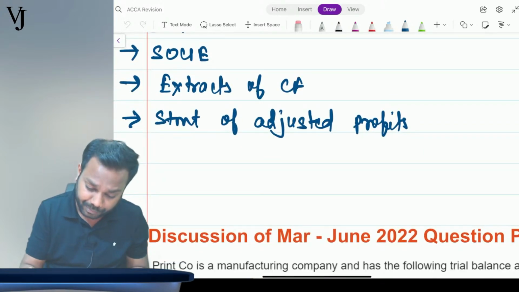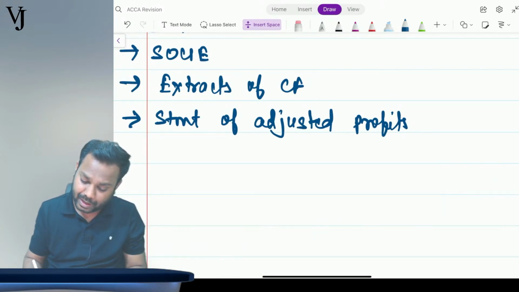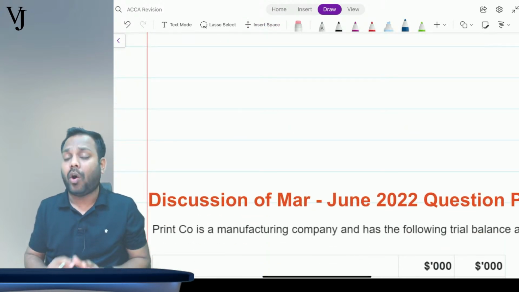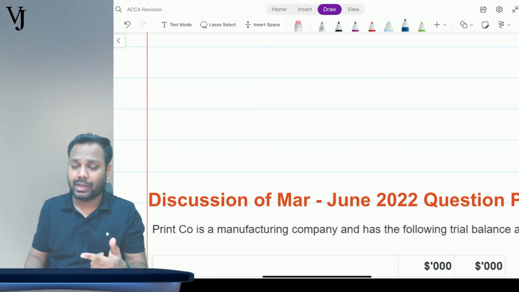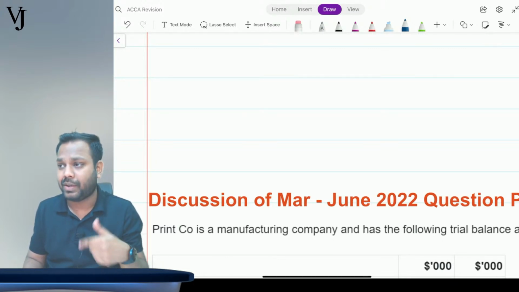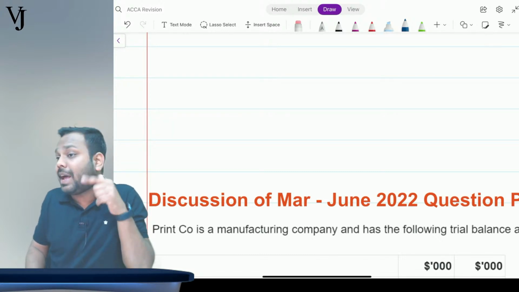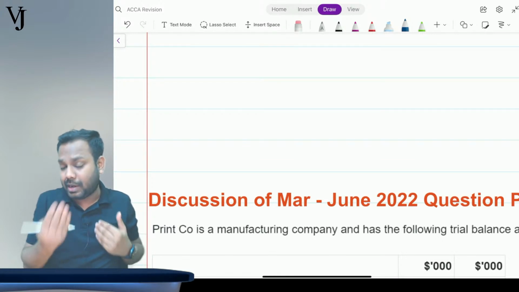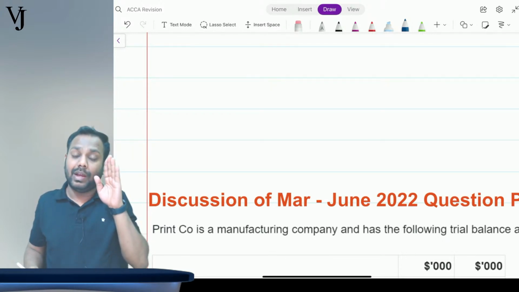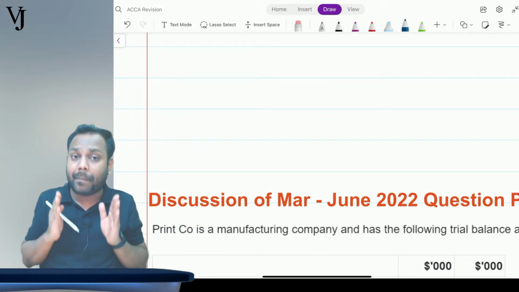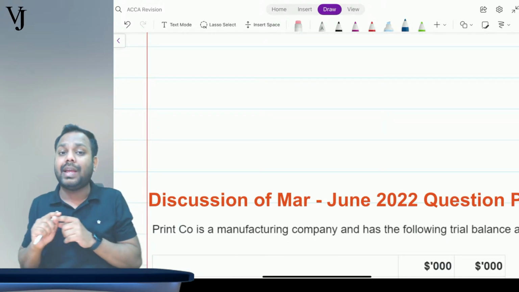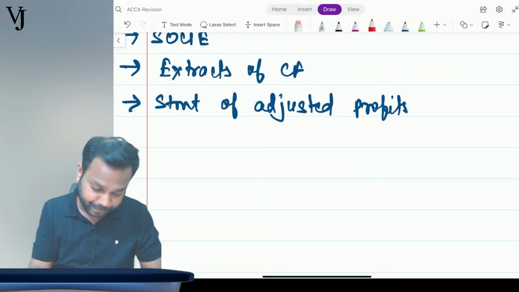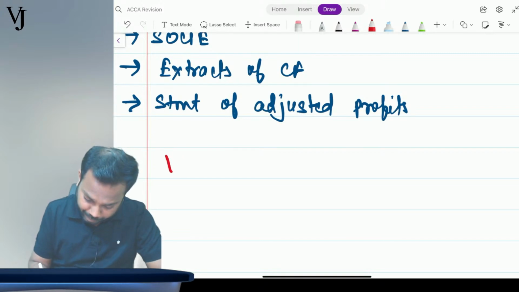Now I totally understand, guys, that in this limited period of time you will not be able to revise all those questions. So what I have done is I have identified the questions which the examining team has recommended you to solve. It's not that I am recommending you to solve. No. These are the questions which are recommended by the examining team in the examiner report. So now what are those questions? The questions are Vernon Company.